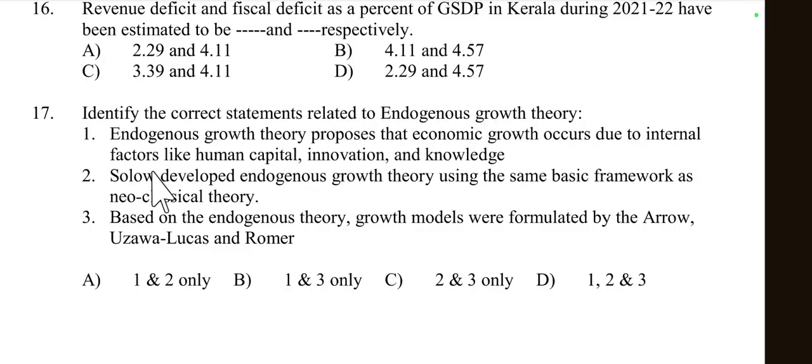So first one is endogenous growth theory proposes that economic growth occurs due to internal factors like human capital, innovation, knowledge. Yes, economic growth occurs due to these factors like human capital, innovation, knowledge. So option 1 is correct.